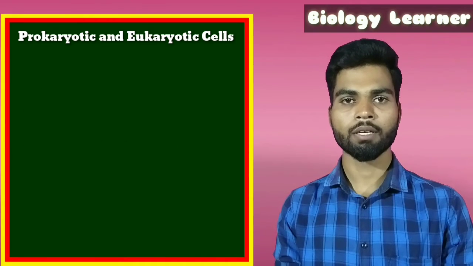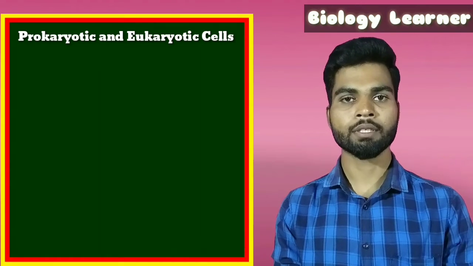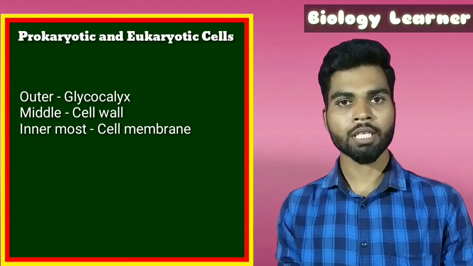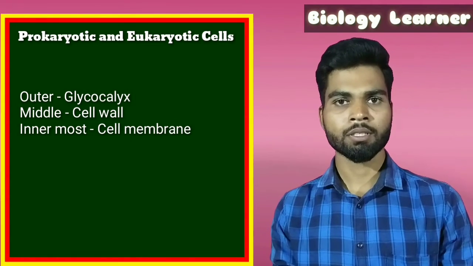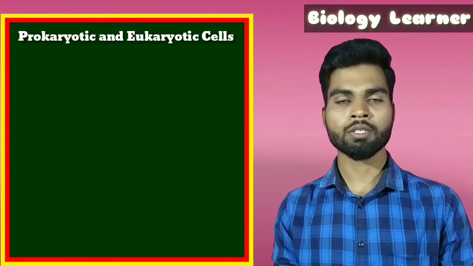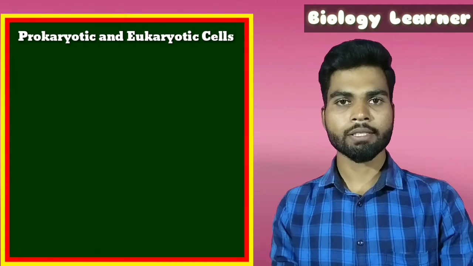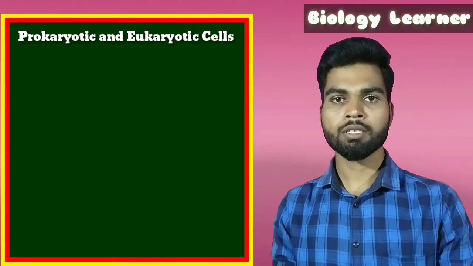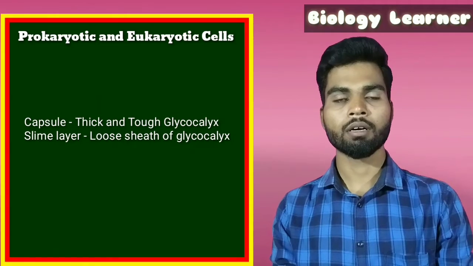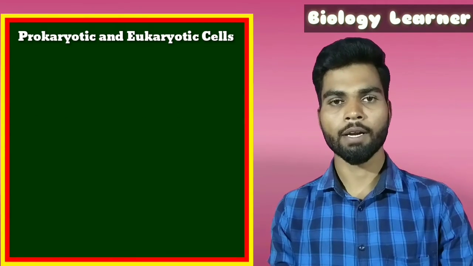First, cell envelope. Cell envelope is the protective covering which consists of three layers, that is outermost glycocalyx, the middle cell wall, and the innermost cell membrane or the plasma membrane. The glycocalyx is composed of polysaccharides. When the glycocalyx is thick and tough, it is called capsule, but it is called slime layer when it is loose.